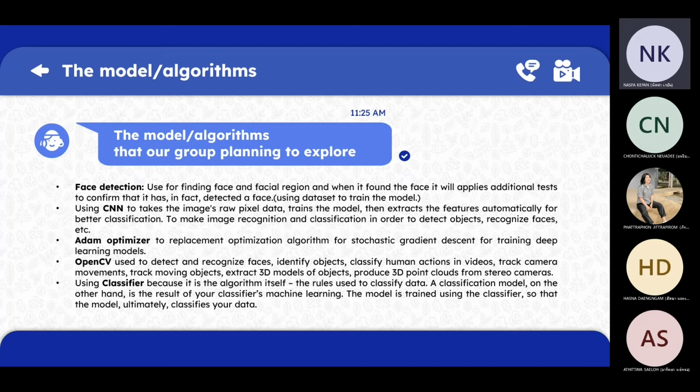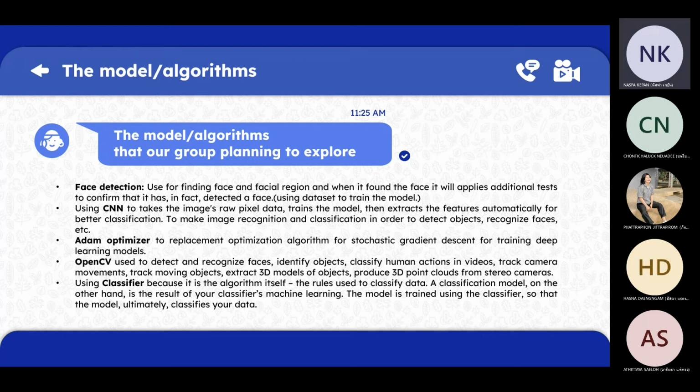OpenCV is used to detect and recognize faces, identify objects, classify human actions in videos, track camera movement, track moving objects, extract 3D models of objects, and produce 3D point clouds from stereo cameras.